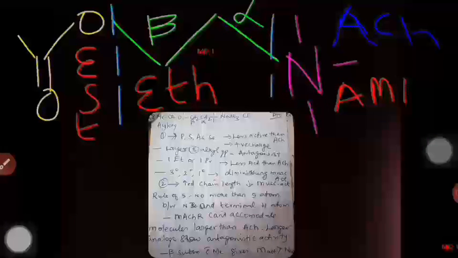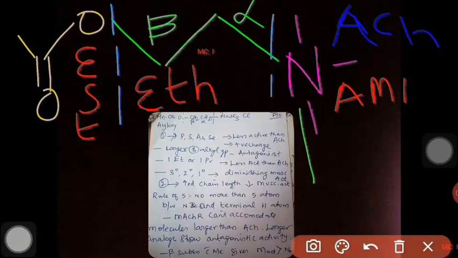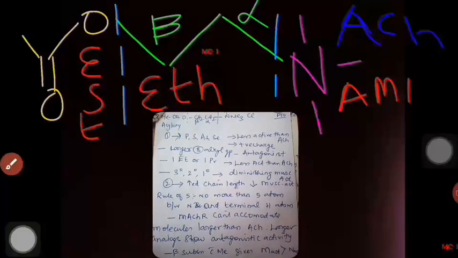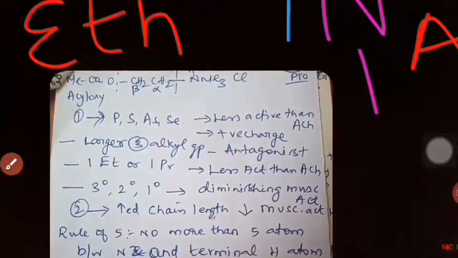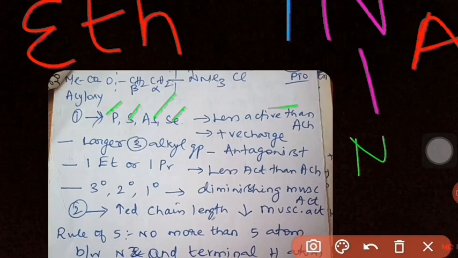Now first we talk about the ammonium ion. Whatever is discussed in this part is about this ammonium ion. The positive site is very important. See this, the positive site is important, and if the nitrogen is changed into phosphorus, sulfur, arsenic or selenium, then they are less active. So we need nitrogen only.